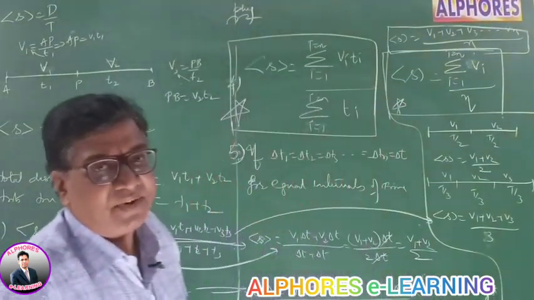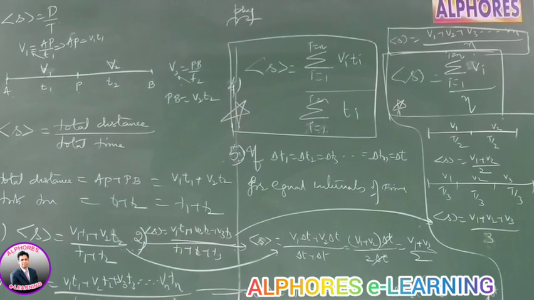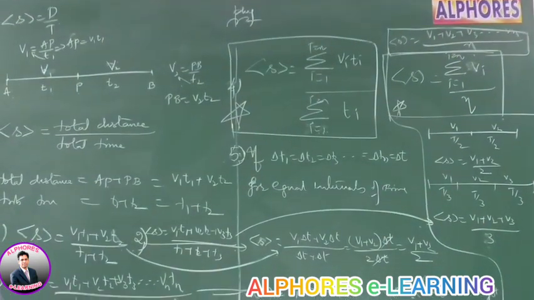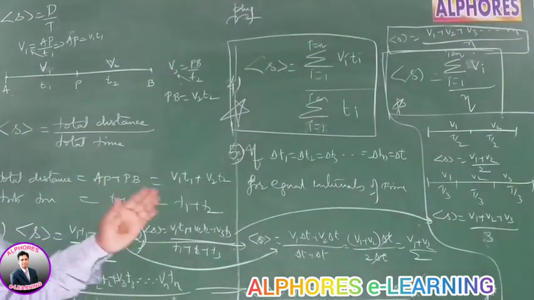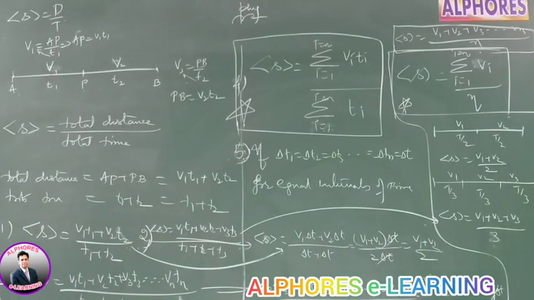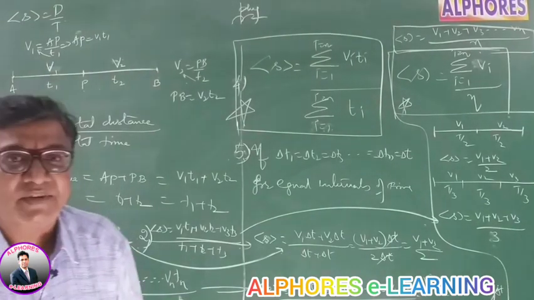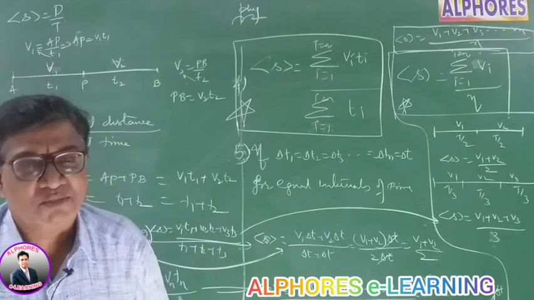So this way you can find out the average velocity of a body with respect to time intervals. If the velocities are given, then you can express things like this. So this way you can find out the average speed and average velocity of a body.